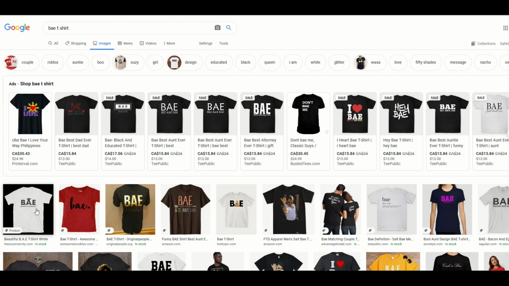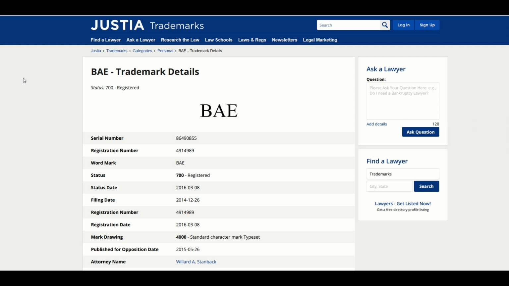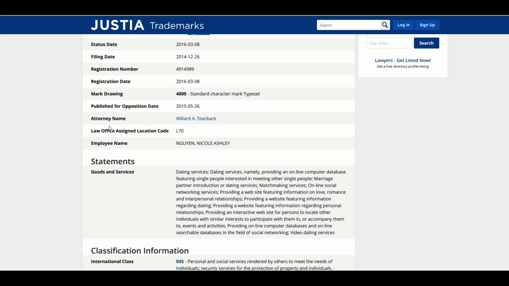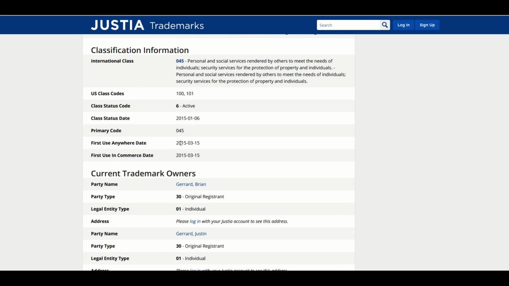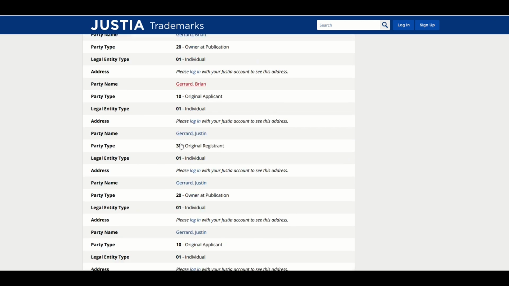So my point is, it's not necessarily intellectual property the way Spider-Man or Superman or the NFL is, but I go onto this website called Justia Trademarks. I type into the search phrase BAE, it's registered. It's registered to a person. It's an attorney name. It is an active trademark.